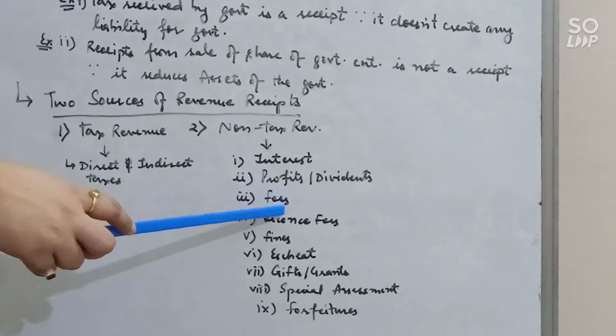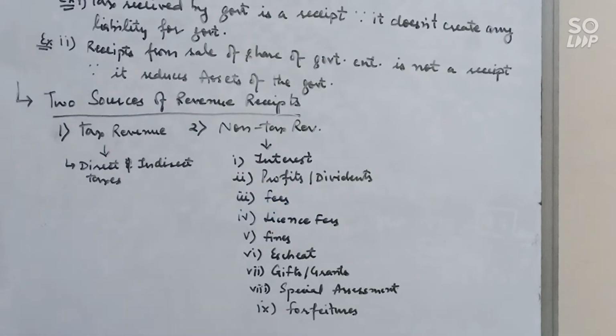Next is fees. Fees is the amount which is charged by the government for providing services to the public. For example, court fees, registration fees, import fees, etc. License fees. It is a payment charged by the government to grant permission for something. For example, vehicle license fees.